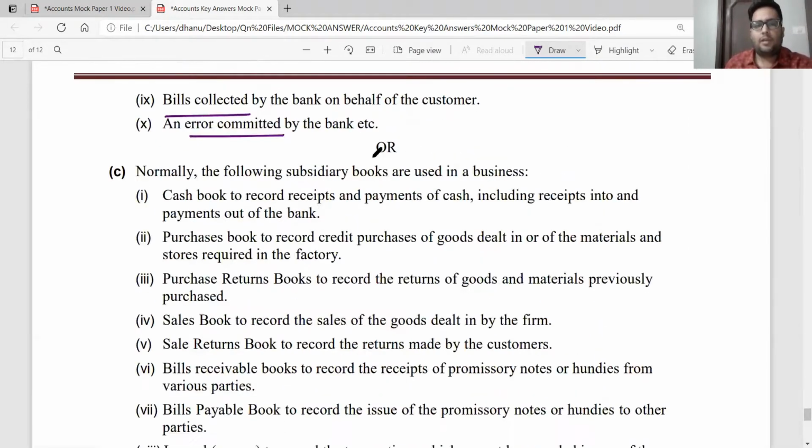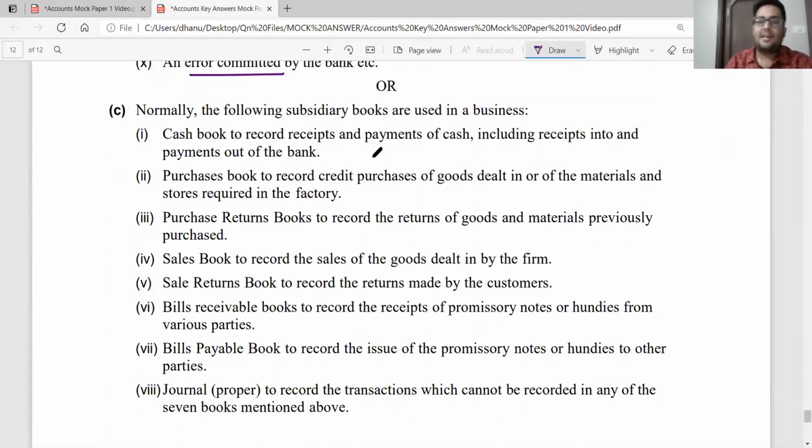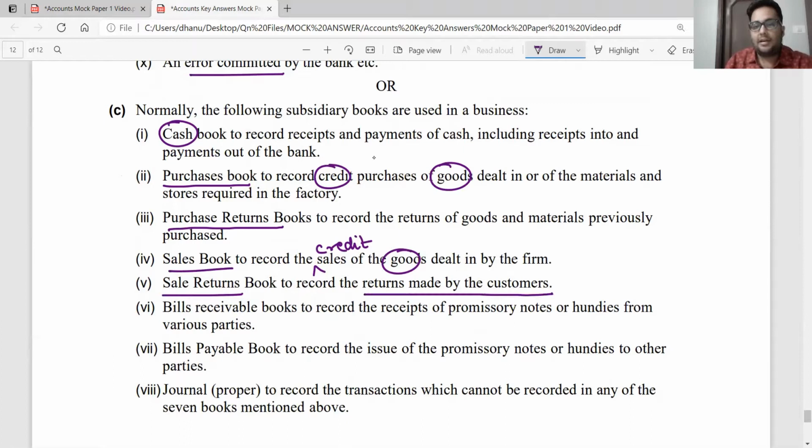And then the last one, what are the subsidiary books used in a business? We discussed this in one of the questions earlier. So we have cash book, which records all your receipts and payments of cash and bank. We have purchase book, which records credit purchase of goods only. We have purchase returns book, which records goods which have been returned to the suppliers. We have sales book, which records credit sales. The word credit is missing, but it records credit sales of goods dealt by the firm. Sales returns book records returns made by the customers.